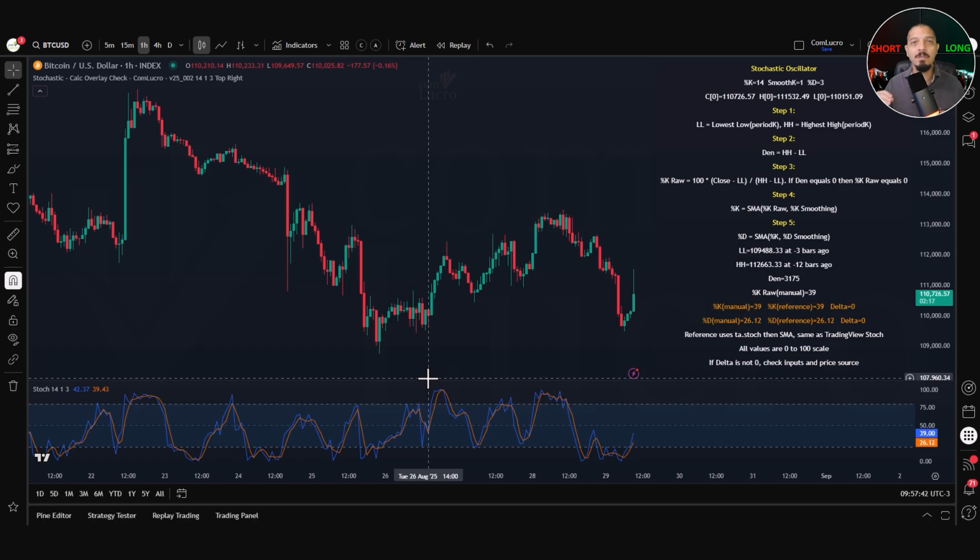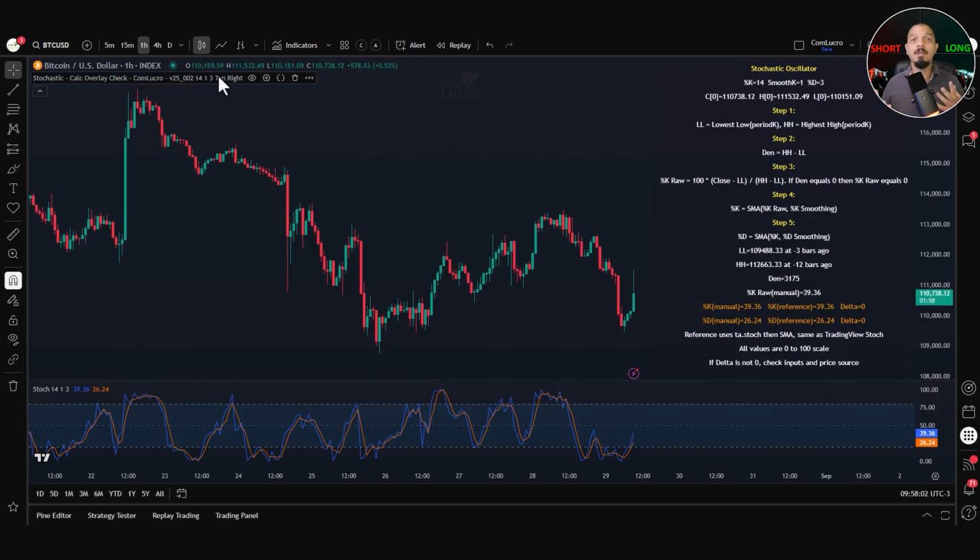At the very bottom, there are quick notes that summarize this check. They remind you that all stochastic values are on a 0 to 100 scale, and that a non-zero delta usually means a setting mismatch. For any trader who wants to go beyond simply following signals and really understand them, this kind of breakdown is essential.